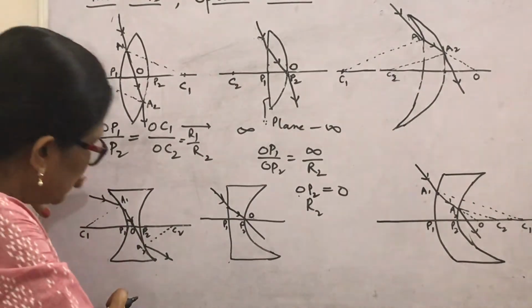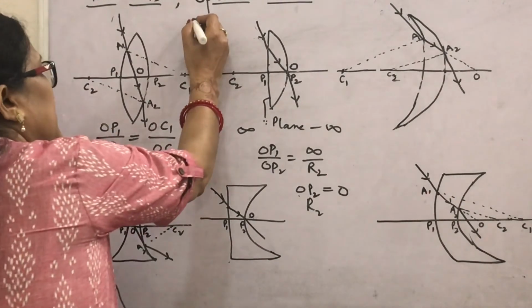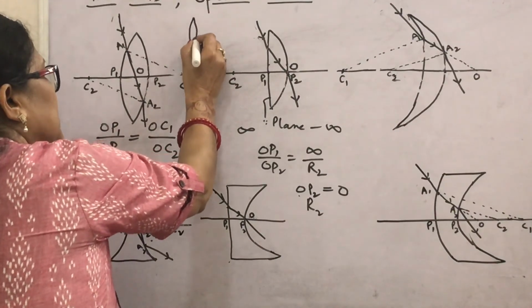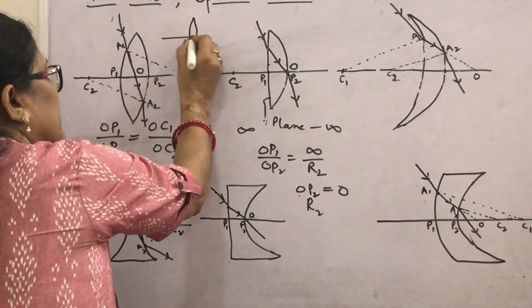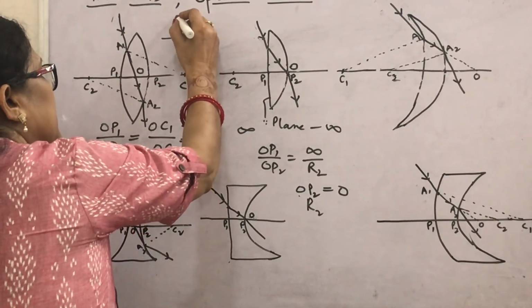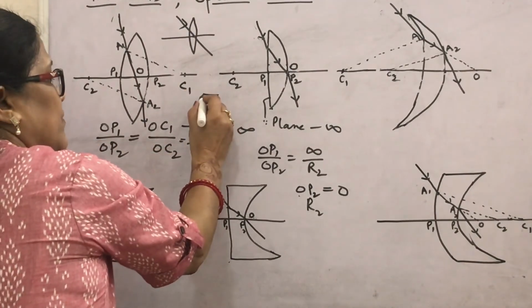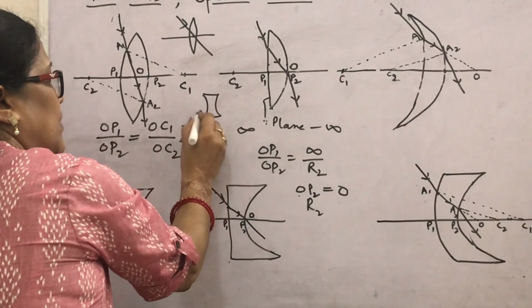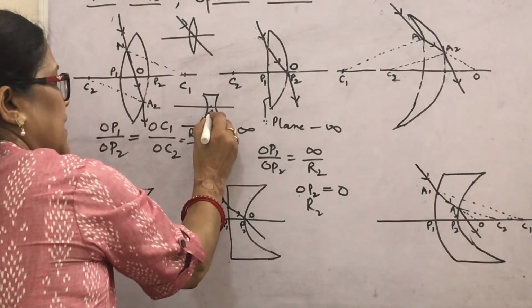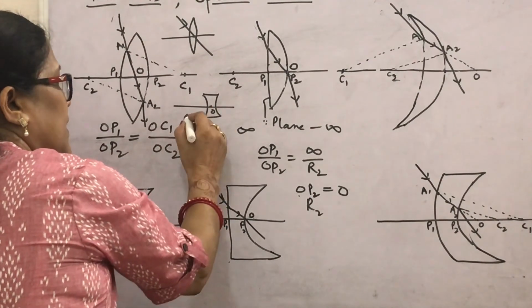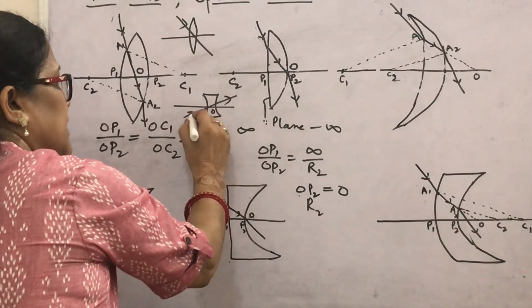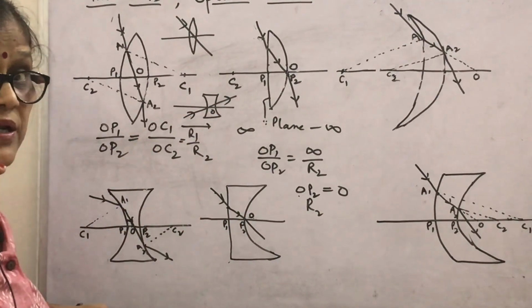For thin lenses, if you draw a thin convex lens, as you normally derive the expression, for the optical center you draw the ray straightaway. Similarly, for a concave lens, if you draw the optical center here, then any ray going through the optical center will not be deviated.